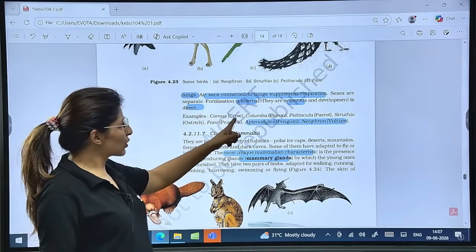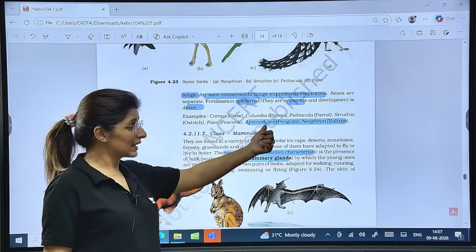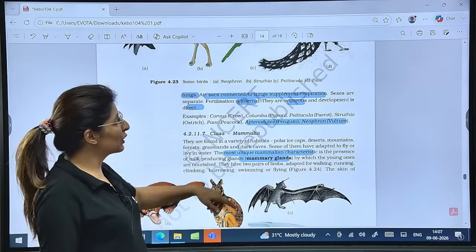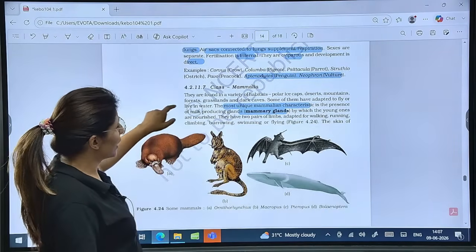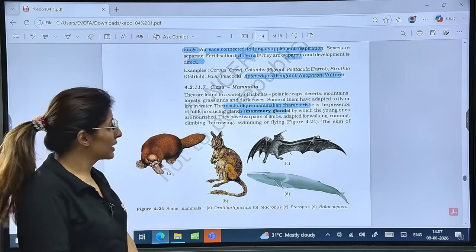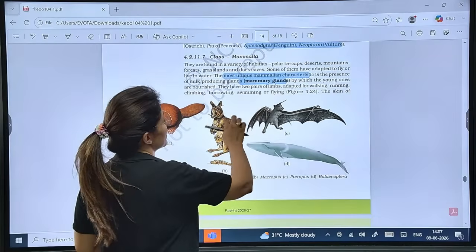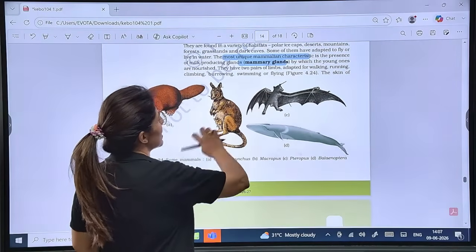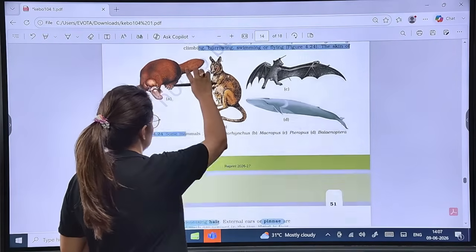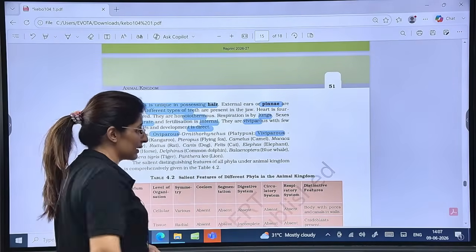Is that clear? Sexes separate, fertilization internal, gives eggs, oviparous, and development direct. See the examples. Corvus, crow, Columba, Psittacula, Struthio, Pavo, Aptenodytes, that is penguin, and Neophron. Now Mammalia. The most unique mammalian characteristic is the presence of mammary glands. Is it clear? To nourish the young ones. They have 2 pairs of limbs but adapted for climbing or other uses. Some of them can have variations in that. Then mammals, unique feature is hair, right?